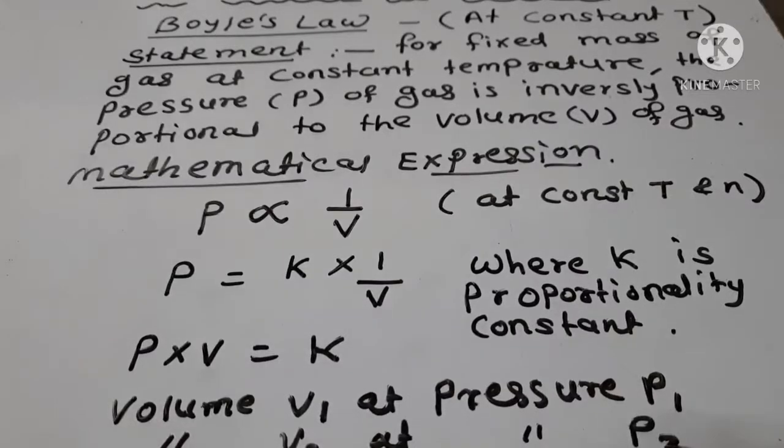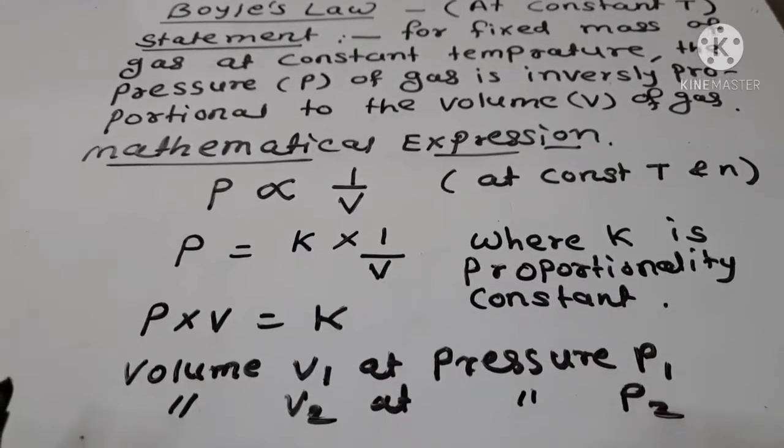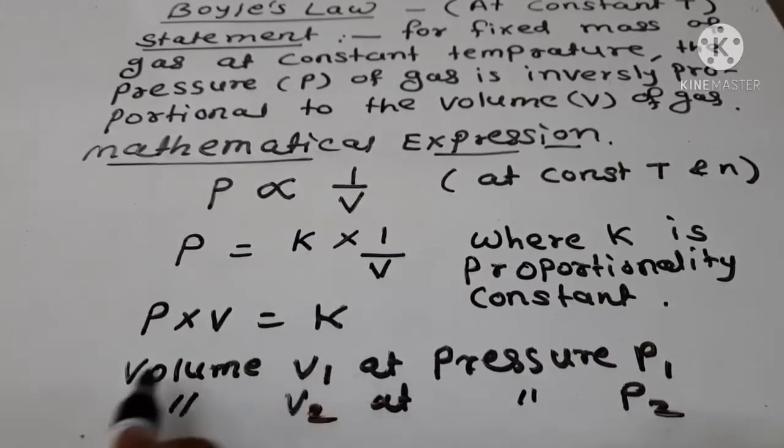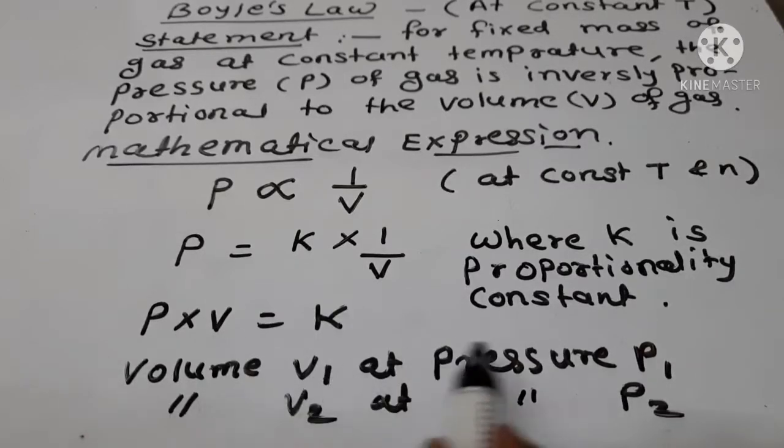Say a fixed mass of gas of volume V1 and pressure P1 is enclosed in a cylinder, and it undergoes expansion or compression, then the volume changes to V2 at pressure P2.